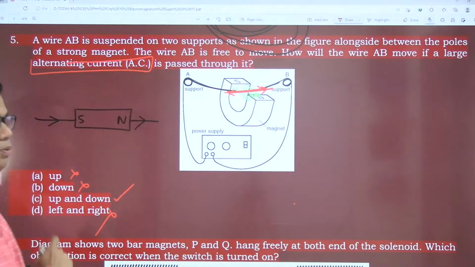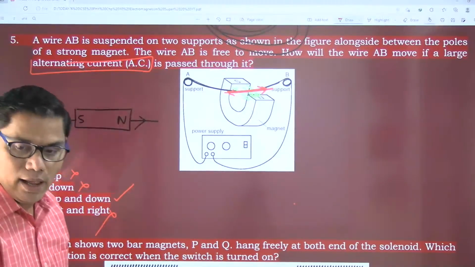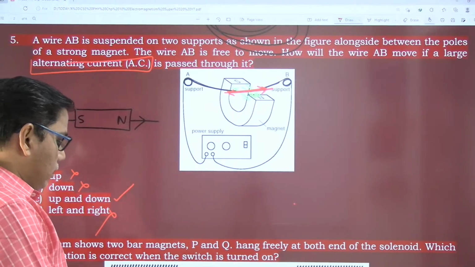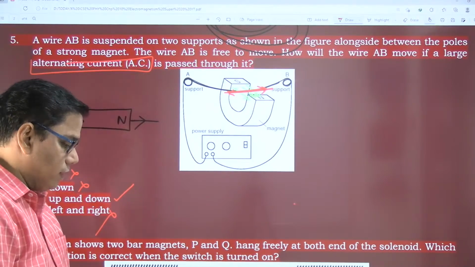So my correct option is option C. Is it fine? Have you understood this? Type the correct answer.